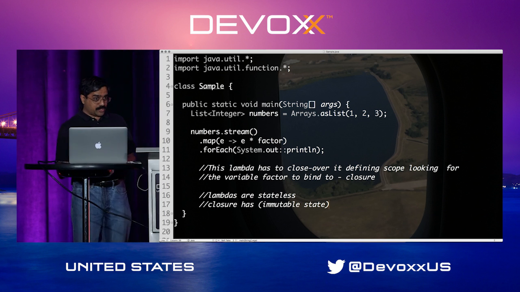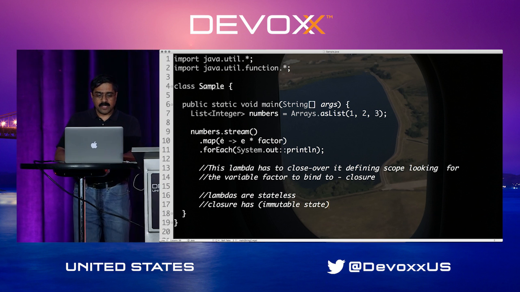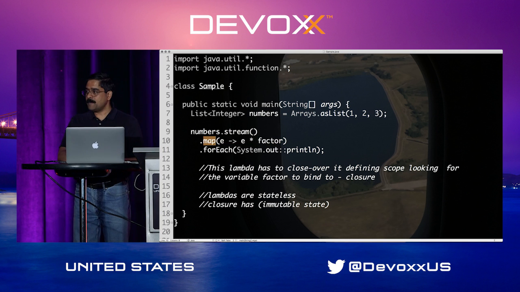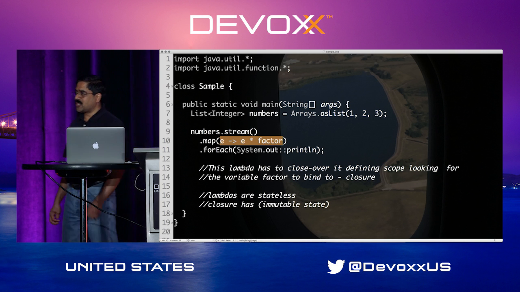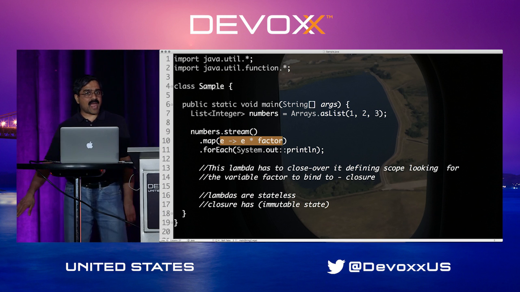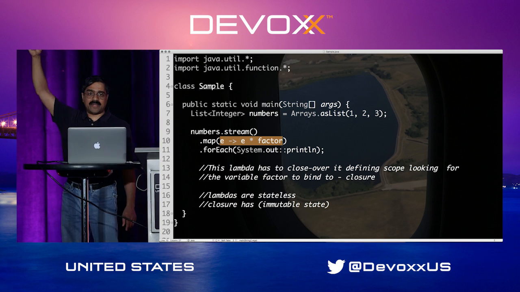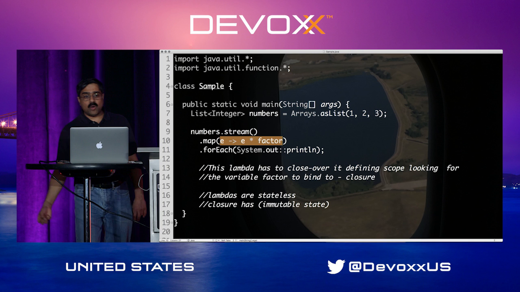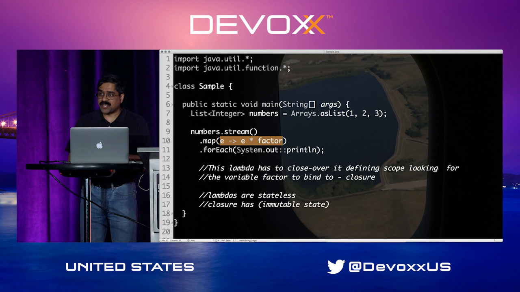Maybe looking at this code, but let's quickly take a look at this right here. This lambda is defined right here in the main. Then you call the map method. Within the map method, you could either call the lambda or you can pass the lambda down a few more levels and you may call the lambda after that. So in other words, the lambda that's defined in the main may actually get executed at 1 or 2 or 3 levels below in the stack, but when it's executed in that stack level below, it needs a variable defined up here, so that is where it captures the context from here and carries it down there for availability. So that is basically what a closure is.